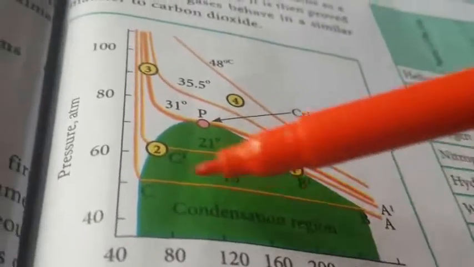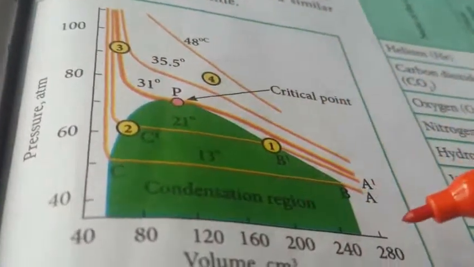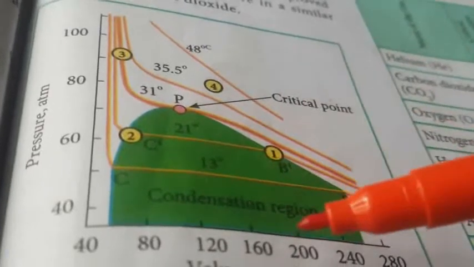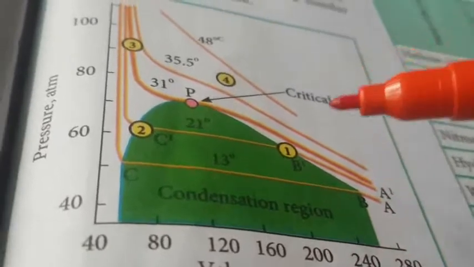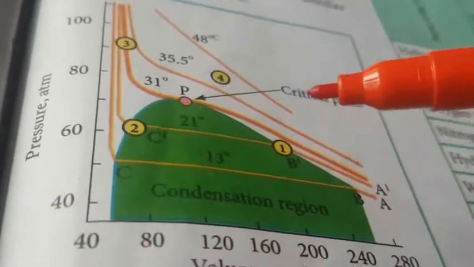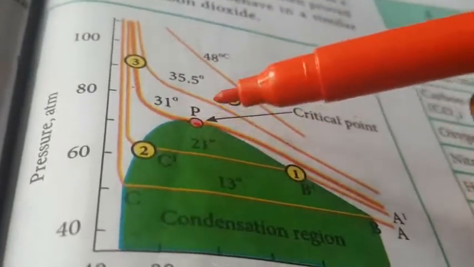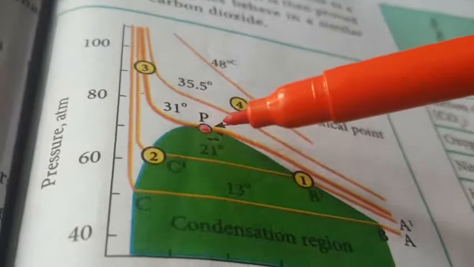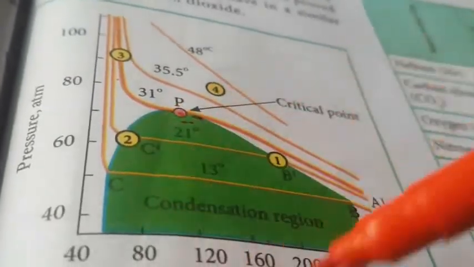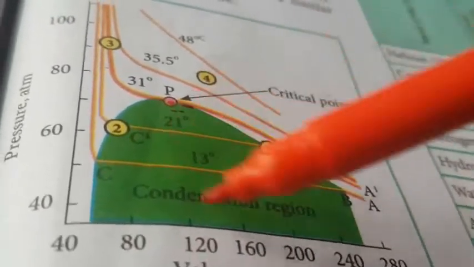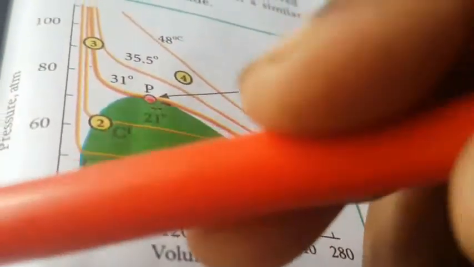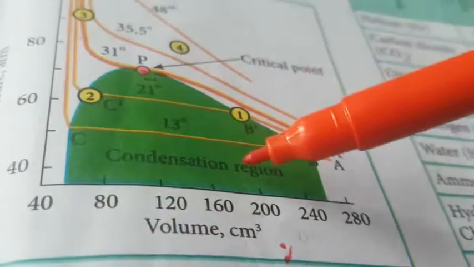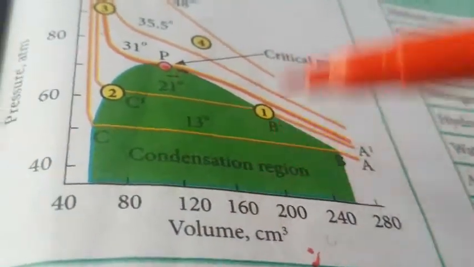Here we plot the graph of volume and pressure. Below the critical point is the condensation region. Below the critical point, cooling occurs and the gas will be converted into liquid. The critical temperature of carbon dioxide is 31 degrees. This is the condensation region: below this temperature the gas will be converted into liquid. Okay, this is the isotherm of carbon dioxide plotted at different temperatures, called the Andrews isotherm.